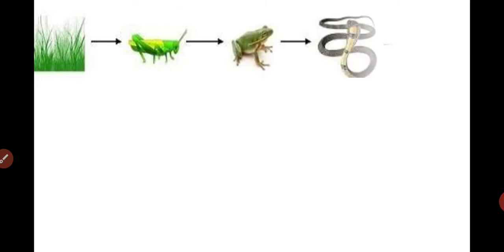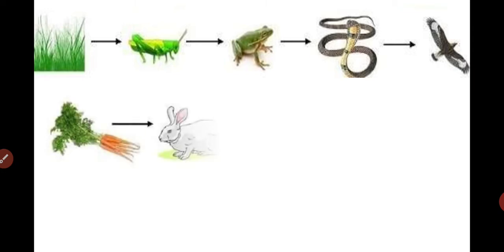Here in the slide, you can see different examples of a food chain. This is grass, grasshopper, frog, snake, and a hawk. This example we already saw.